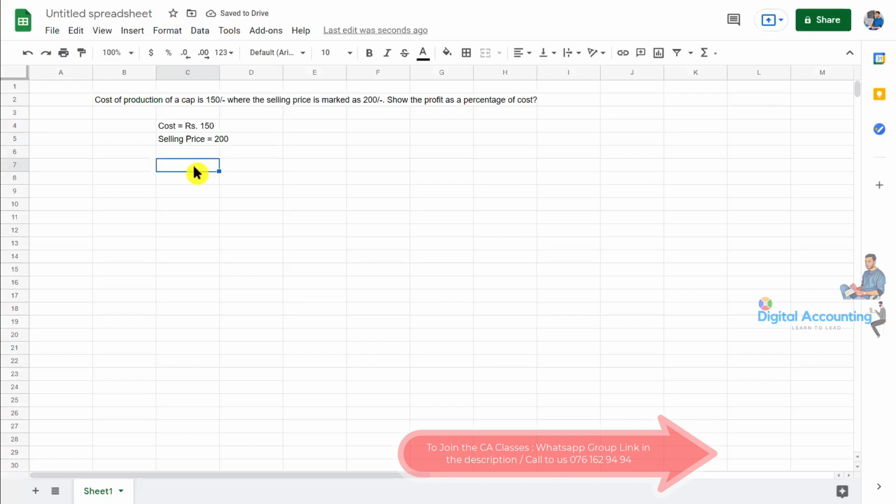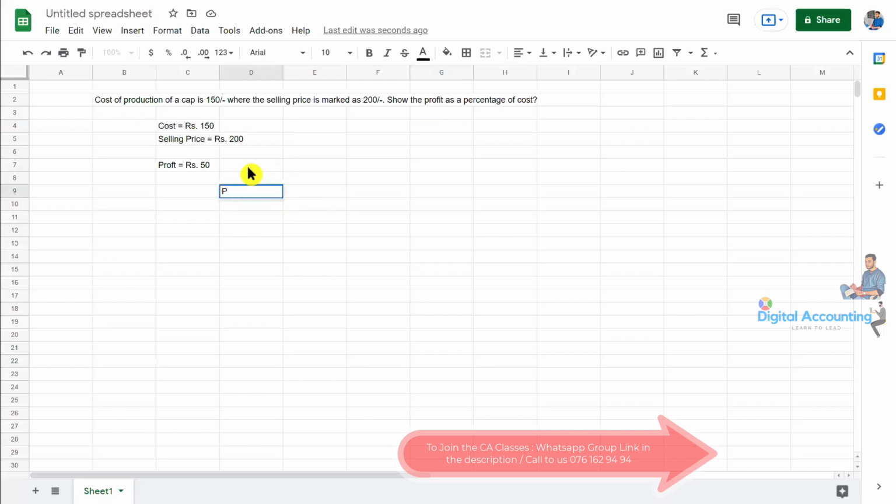Obviously, if they are manufacturing the cup for 150 rupees and selling it for 200 rupees, what's the profit of this business? The 50 is profit. And also, they're asking, show the profit as a percentage of cost. So percentage of cost, is it a markup or margin? Is it a markup method or margin method? If it is cost, we are making the profit from the cost.